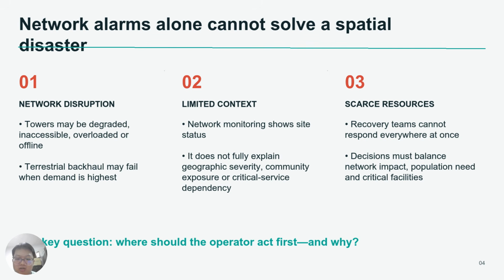During disaster, telecom towers may become degraded, overloaded, inaccessible, or unavailable. Terrestrial backhaul may also fail precisely when demand for connectivity is highest. Telecom operators already have network monitoring systems, but conventional alarms may mainly tell them whether infrastructure is online or offline. They do not always provide the wider spatial context: how severe the surrounding disaster is, how many people depend on the affected infrastructure, whether hospitals or evacuation centers are exposed, or whether alternative coverage is available nearby.